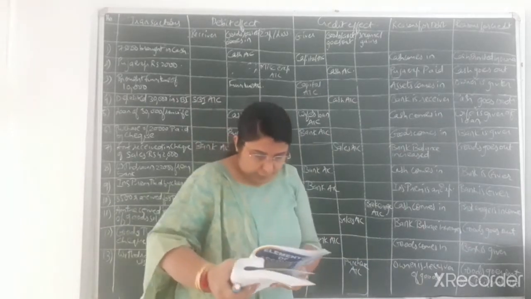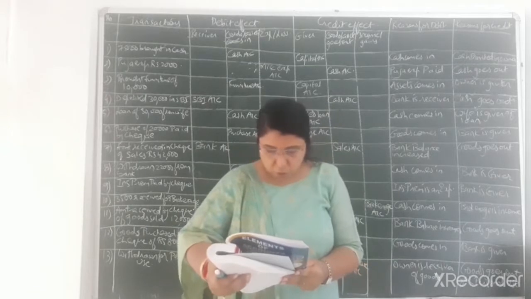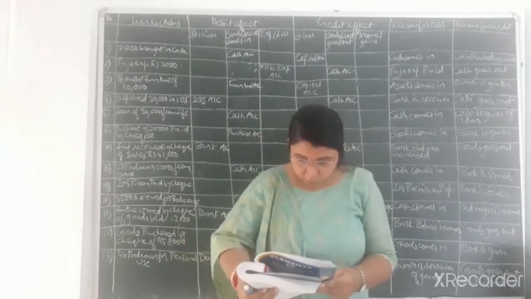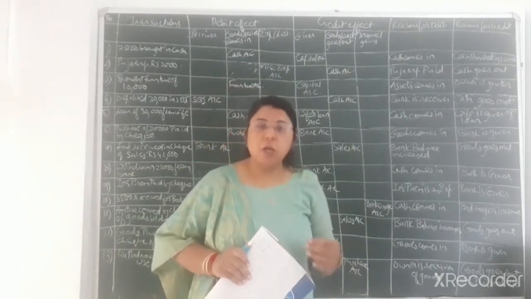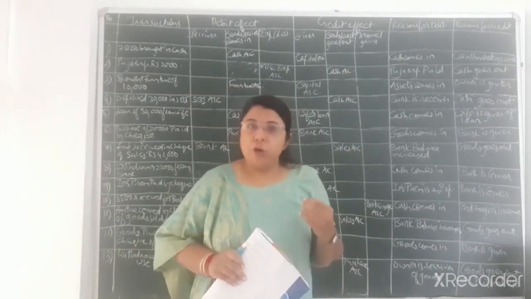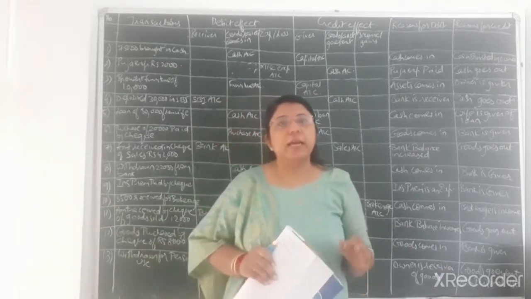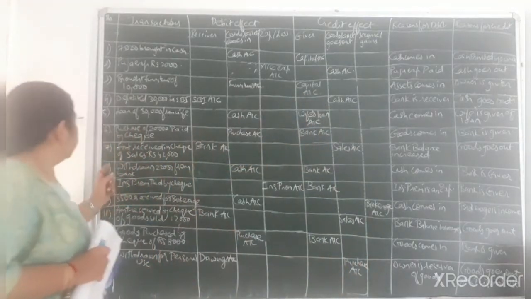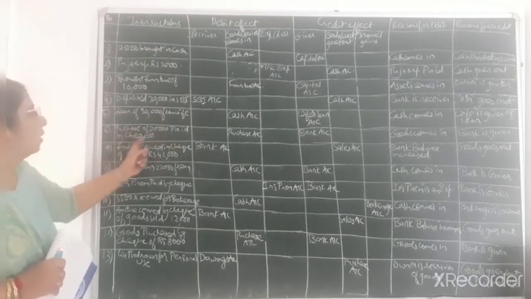Then afterwards, sixth transaction, purchase is made of rupees 20,000 and amount is paid by check. Purchase of goods has been made of rupees 20,000 and whatever the amount we have to pay, we have not paid in cash but we have paid by check. Already we discussed that if we have paid in cash or by check, both are considered as cash transactions. Okay, so here you can see in the sixth transaction that I have written, purchase of 20,000 paid by check.